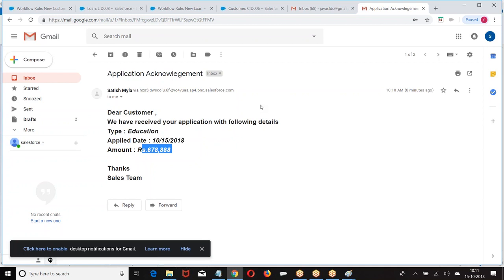Whenever the criteria are met, whenever the conditions are met, we want action to be performed automatically at the back end. Then we are going for workflow rules, where we have task creation, email alert, field update. There is one more action called outbound message. What is this outbound message? Look at the point.